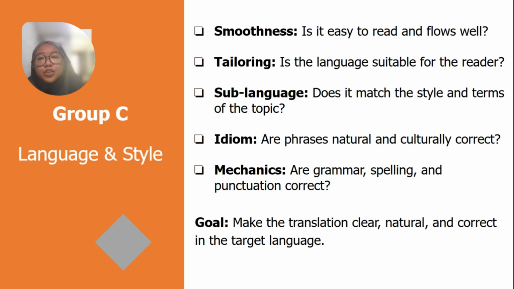Okay, next is Group C, focusing on language and style. Usually, check how well the translation sounds in the target language. For the smoothness, is it easy to read? For the tailoring, is the language suitable for the readers? For sublanguage, does it match the style and terms of the topic? And idioms, are they natural and culturally correct? And the last one, for the mechanics, are grammar, spelling, and punctuation correct? This group has a goal to make the translation clear, natural, and correct in the target language.